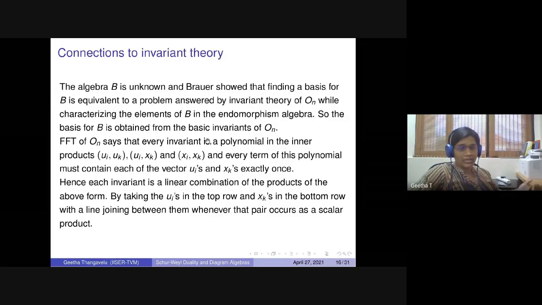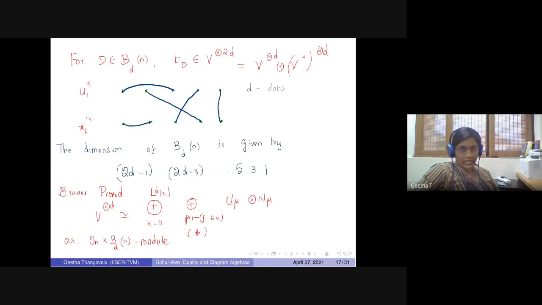So you have this tensor space V tensor d tensored with V star tensor d, where i and k vary from 1 to d. Then each invariant is a linear combination of the products of the above form. If you take the U_i's on the top row and the X_k's on the bottom row, and given just a basic invariant, say one given product, I will take the top and bottom rows. There is a line joining between them whenever they got paired in the scalar product. I will give an example.